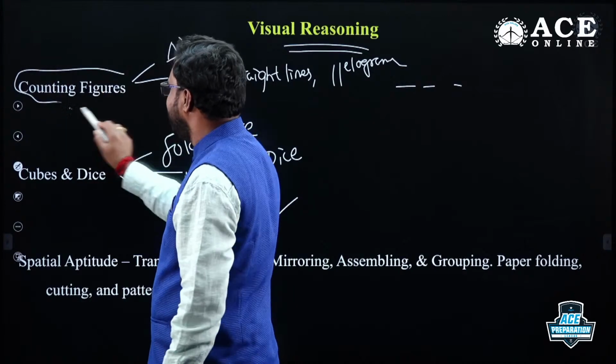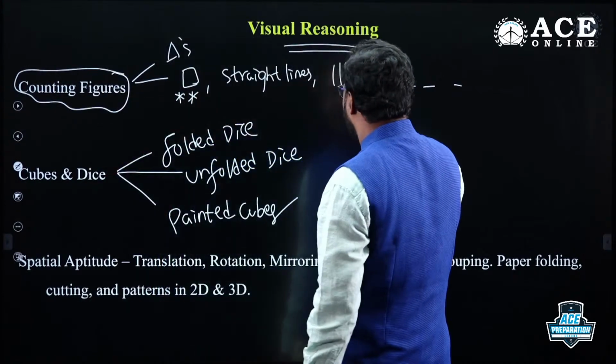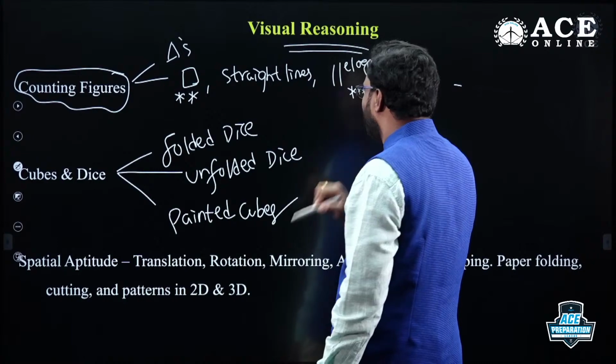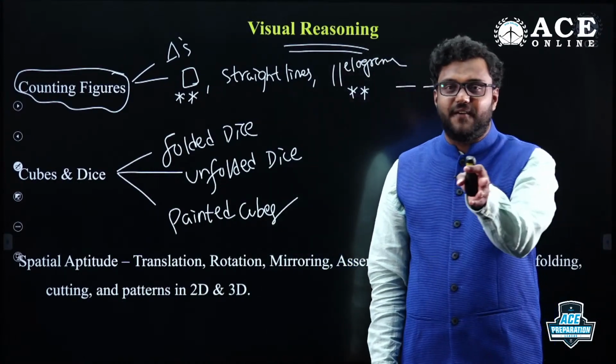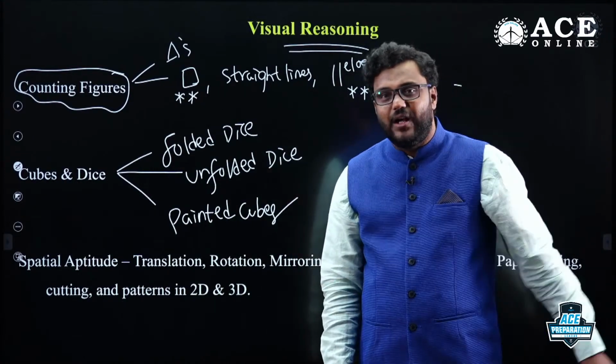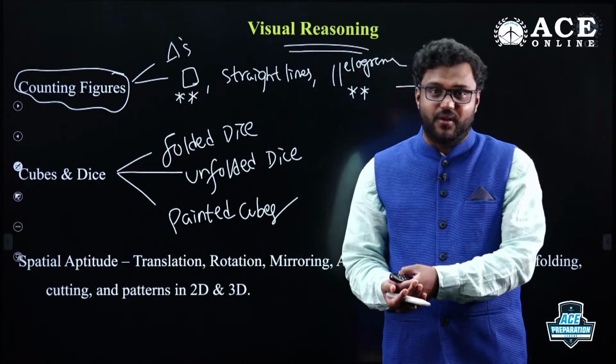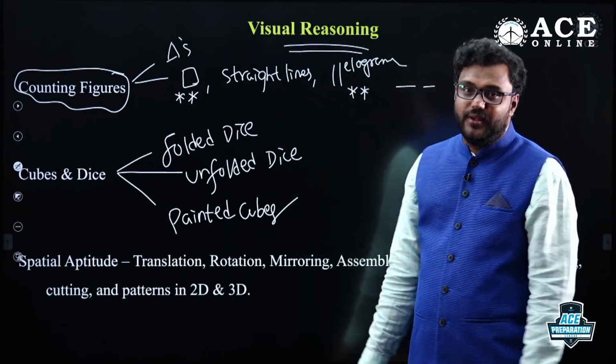In GATE 2018, they asked a question related to parallelograms. How many parallelograms can be formed when 4 sets of lines intersect with 5 sets of lines? The answer is 60 parallelograms, actually. They asked a question related to that.